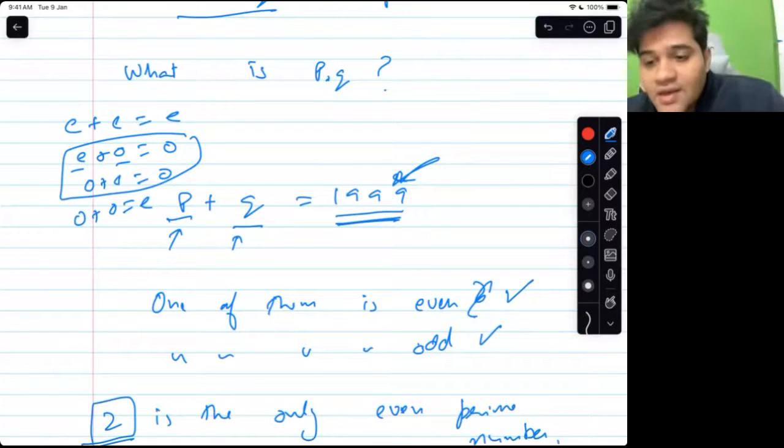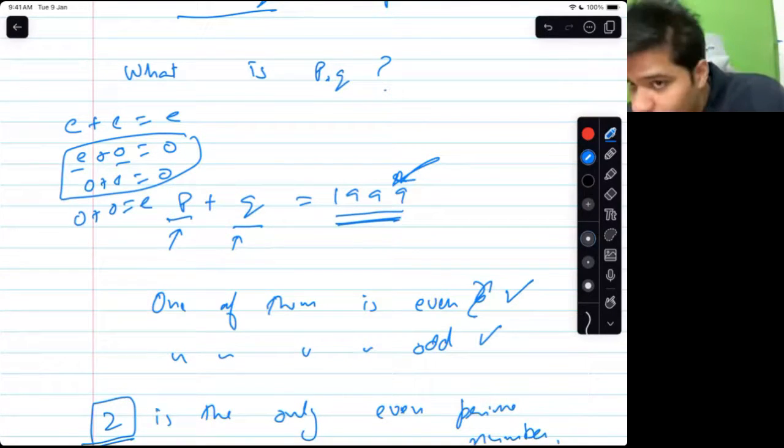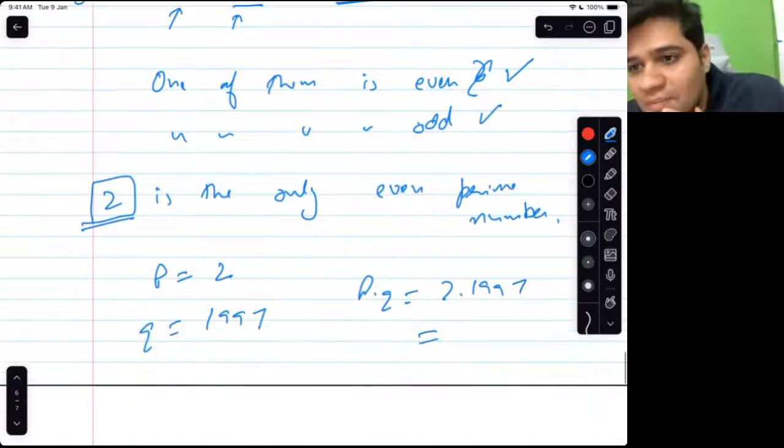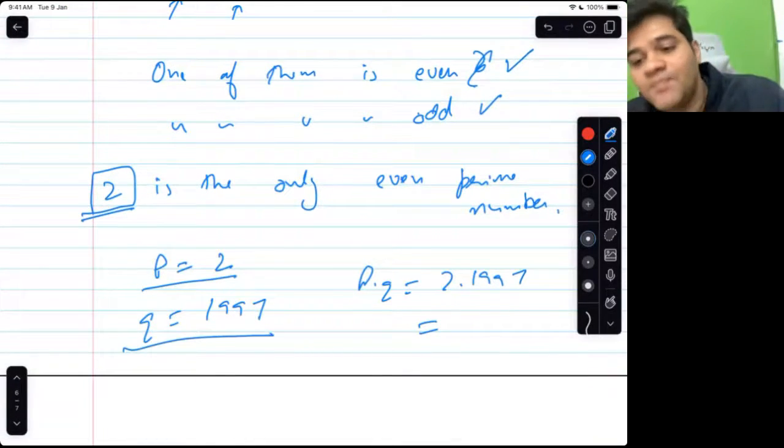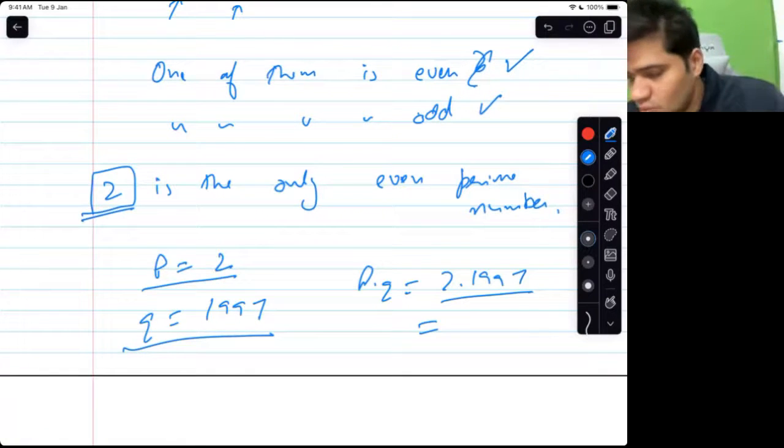Is it correct, Swam, that if the sum is odd, one of the numbers has to be odd and the other number has to be even? And they were also prime. So, which is the only even prime number? That is 2. So one of the numbers is 2, the other number is 1997. The product is, whatever the product is, I think 3994.